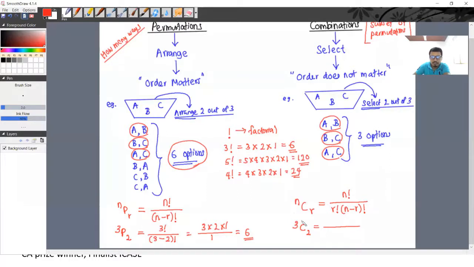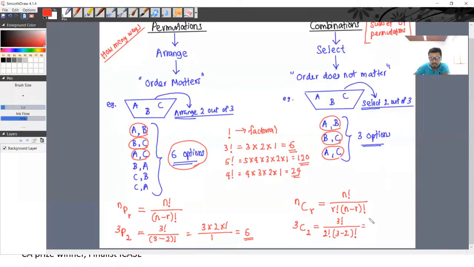n factorial, what is the value of n? How many items were there? There were 3 items. 3 factorial. Divided by what? r factorial. How many items are we going to select? We are going to select 2 letters out of this. Therefore, r value is 2. It means 2 factorial into n minus r factorial. That means 3 minus 2 factorial.